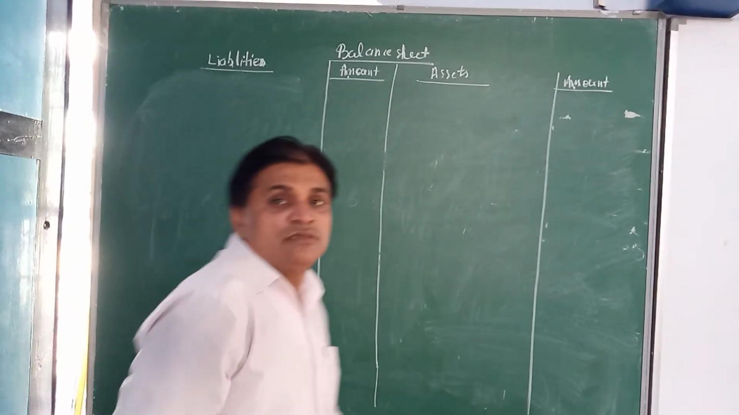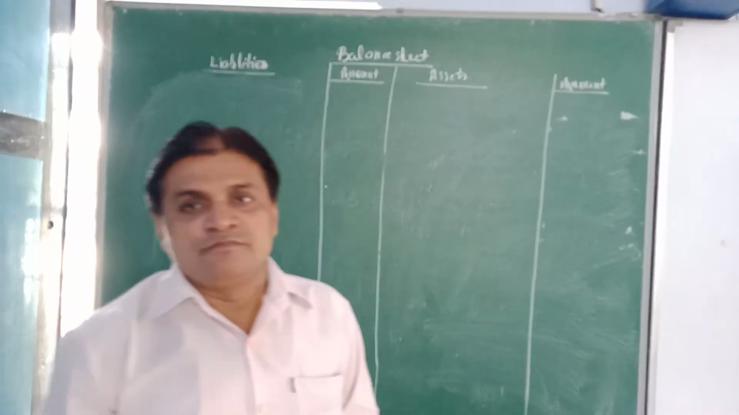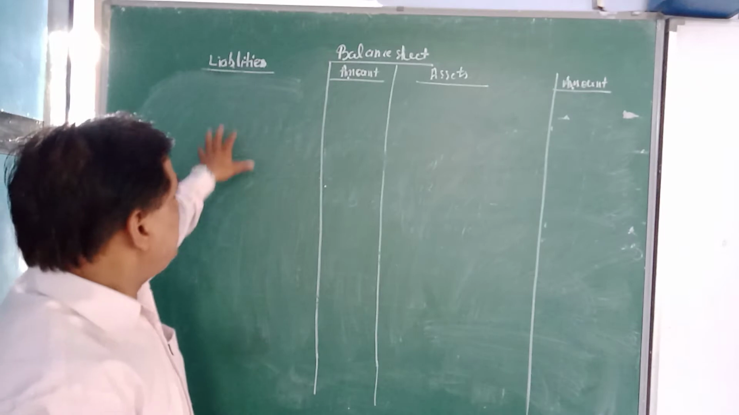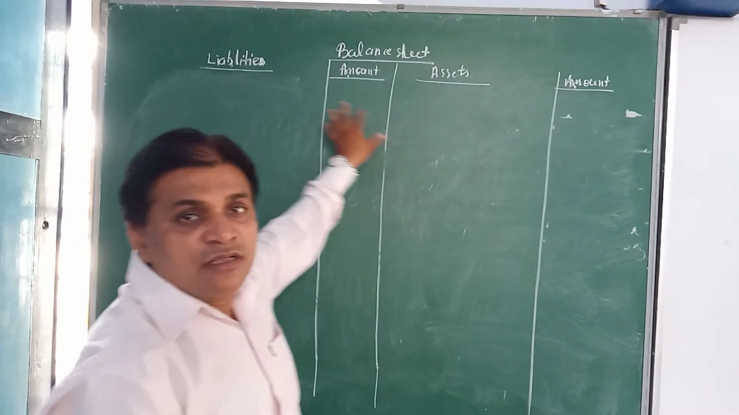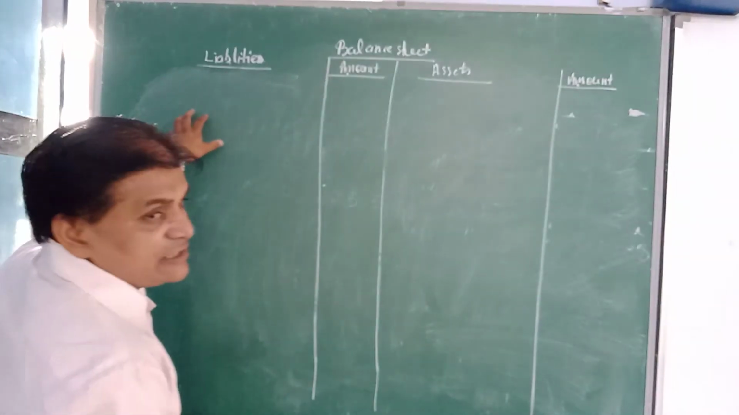Hello students, today we will discuss the balance sheet of question number 35. We have prepared the balance sheet format, liability side and asset side. First of all, we will write the capital accounts of X, Y, Z on the liability side.